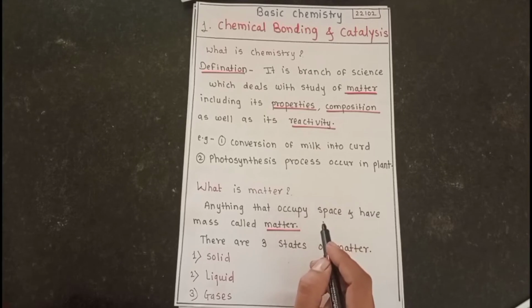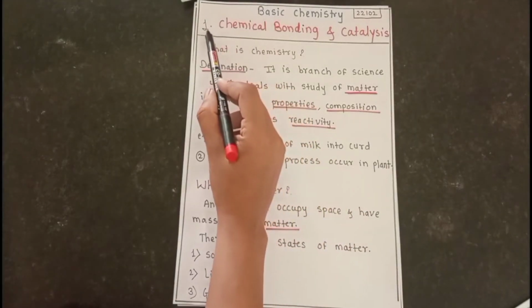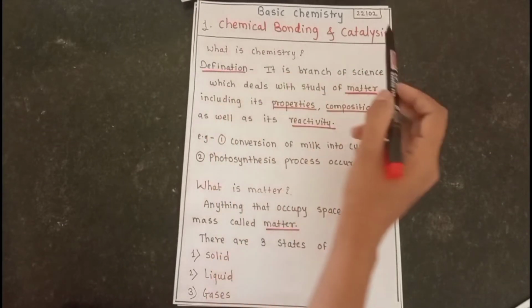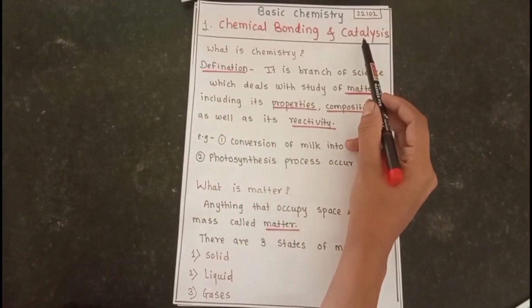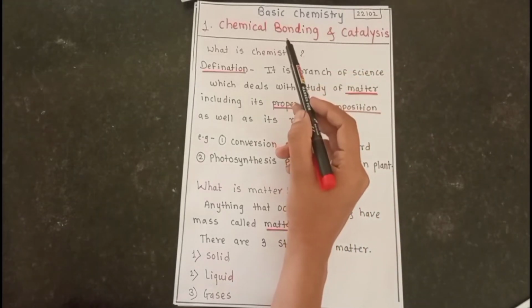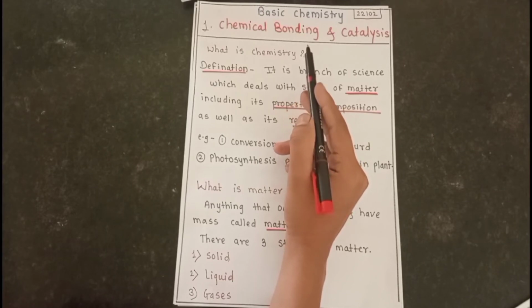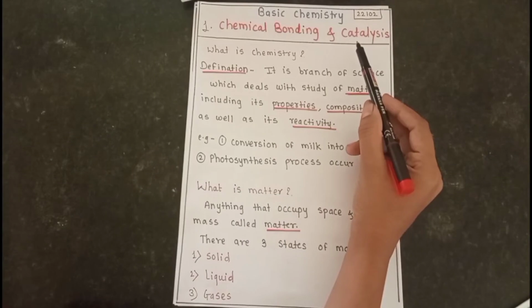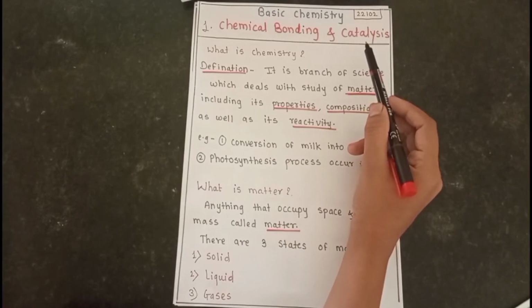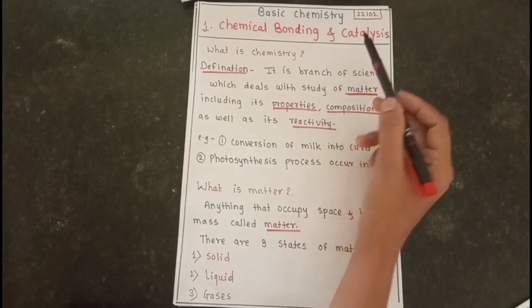Today we start basic science, containing basic chemistry of unit 1, that is chemical bonding and catalysis. In this unit we have to discuss different types of chemical bond, that is ionic bond, covalent bond, coordinate bond, metallic bond and hydrogen bond, and the catalysis processes, and also the industrial applications of catalyst.